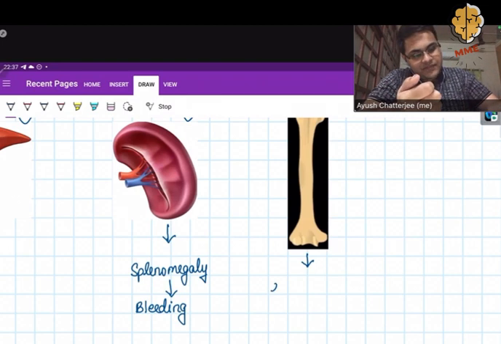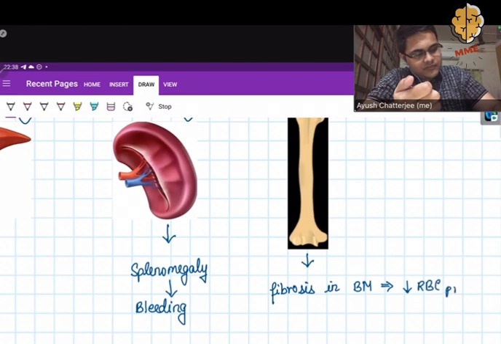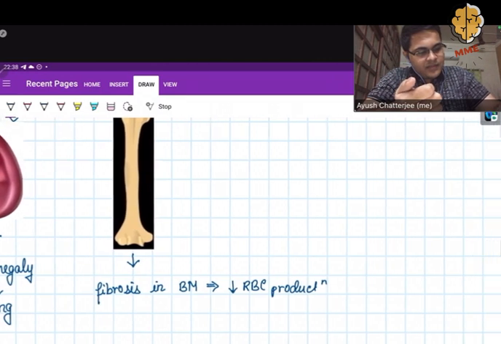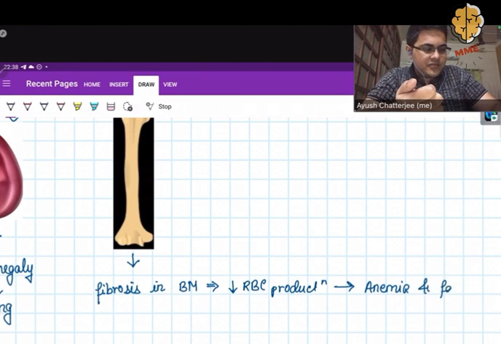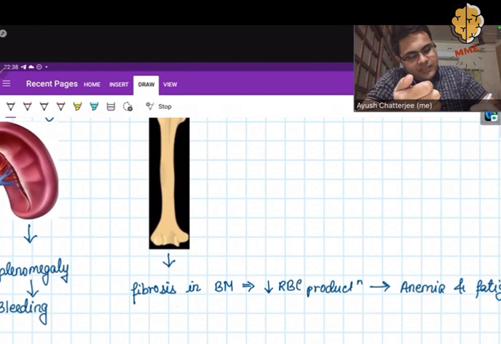If there is fibrosis in the bone marrow, it will result in decreased RBC production, and the resulting feature will be anemia and associated fatigue. There can also be decreased WBC production or leukopenia.